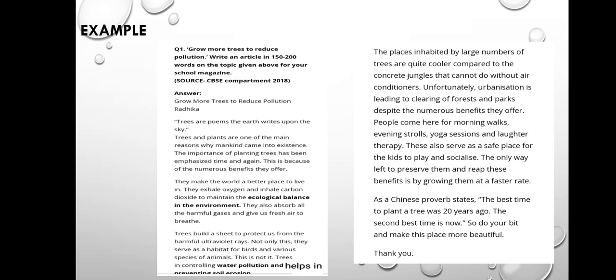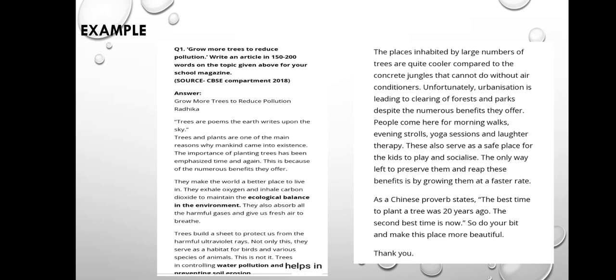Let's see the answer. Here it is saying you have to grow more trees to reduce pollution, to reduce the hazardousness of pollution. So you have to write about the trees. You have to write the article in 150 to 200 words. The word limit is given to you in ISC board. In the ISC board, you would be provided with the word limit. So do not bother too much about it.